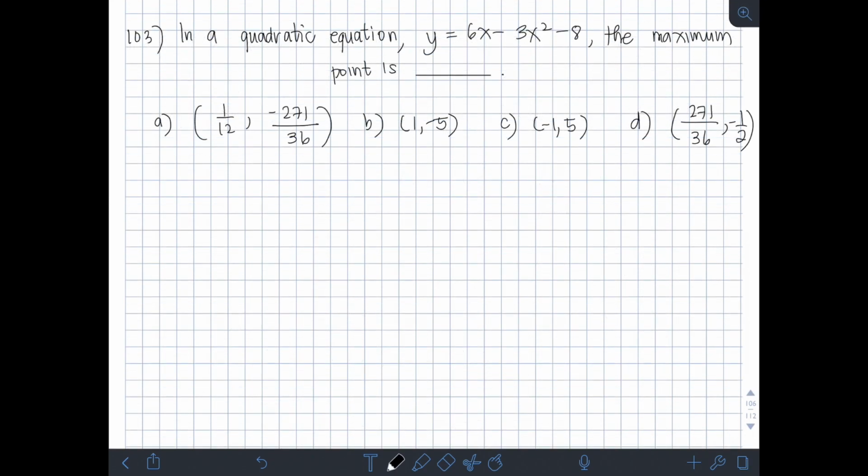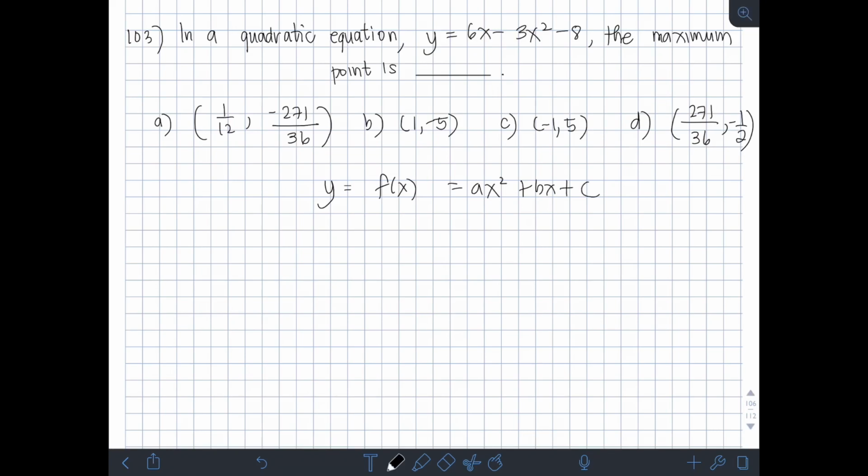Next, we have, in a quadratic equation, y is equal to 6x minus 3x squared minus 8, the maximum point is blank. Okay, so concept tayo ng quadratic equation or quadratic function. So, kasi kapag meron tayong quadratic equation, so let's say meron tayong equation of the form y is equal to, so pwede ring f of x, so ax squared plus bx plus c.